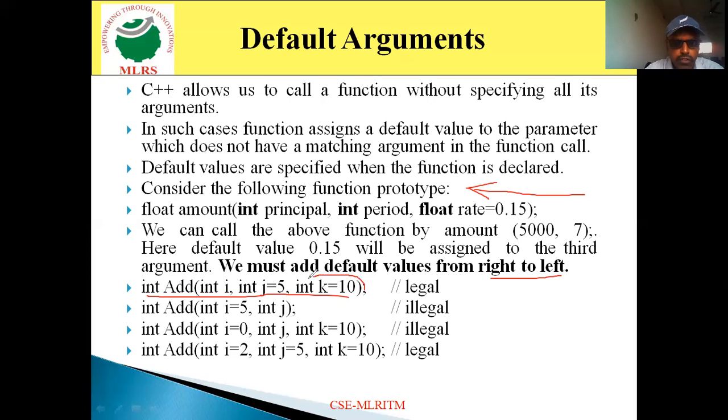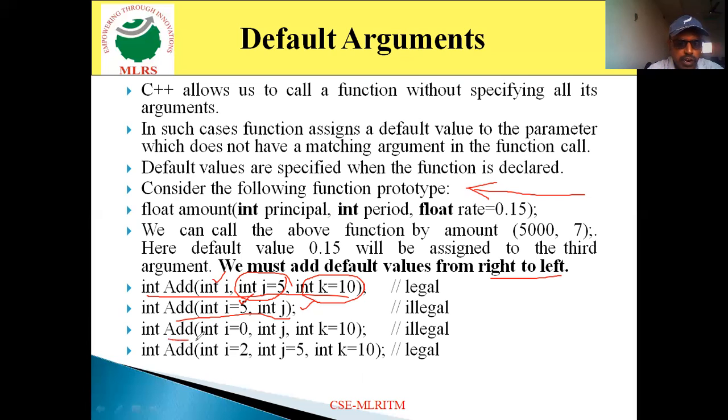Now, first of all, I specify int k is equal to 10. The value 10 will be assigned to k. And then I am assigning value 5 to j. Then int i, so this is illegal. And come to the next statement here. I am assigning a value 5 to i, and I didn't assign any value to j. If I didn't assign any value to the rightmost arguments, then it is illegal. If you want to assign a default value, first of all, you have to assign the default value to the rightmost parameter. After that only you can assign the value to the next parameter.